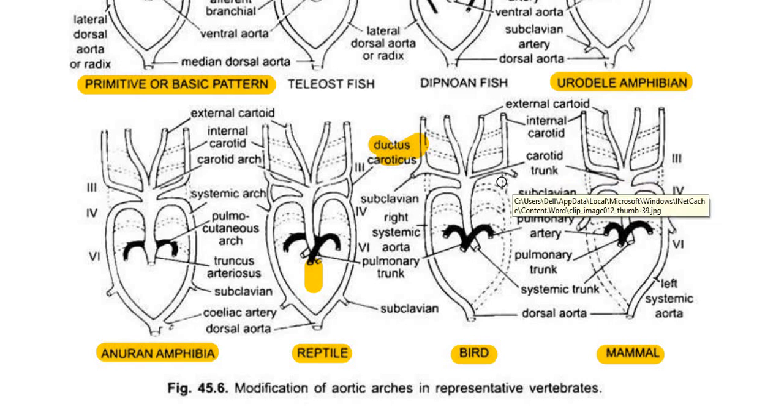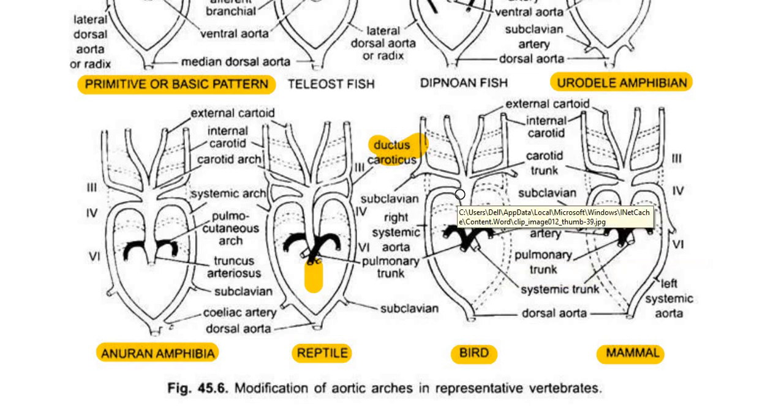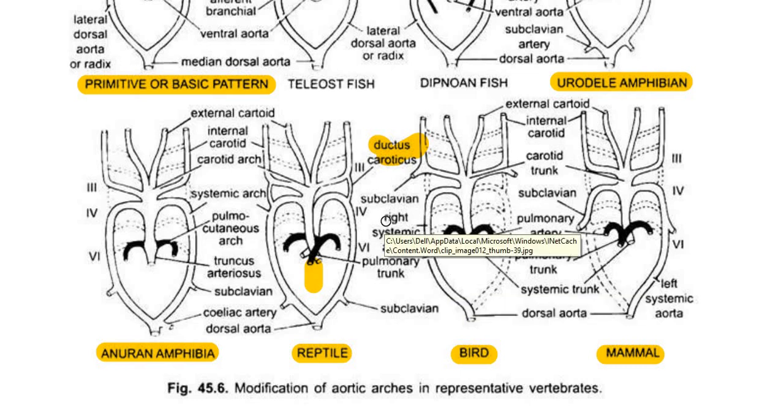The 3rd aortic arch usually forms the carotid arch, supplying blood to the brain or head. The 4th aortic arch forms the systemic arch, whereas the 6th aortic arch forms the pulmonary arch, forming the pulmonary artery. But a thing to be noted here is, in case of birds, only the right systemic arch is seen. So here they have mentioned right systemic arch or right systemic aorta.